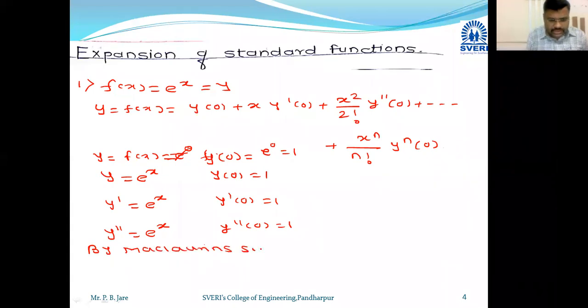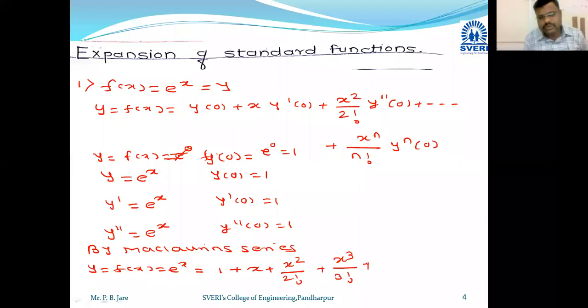By the Maclaurin series, y is equal to f of x is equal to e raised to x is equal to, putting the value of y of 0, which is 1, plus y dash of 0 which is also 1 times x, plus y double dash of 0, 1, times x square by 2 factorial, plus x cube by 3 factorial, plus x raised to 4 by 4 factorial, plus so on, plus the last term x raised to n by n factorial.